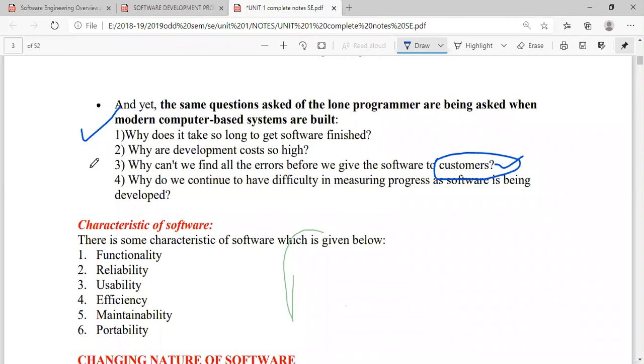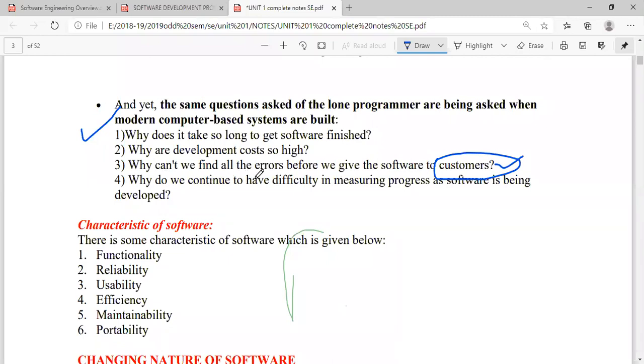Because we need to change the entire design if the customer is not satisfied with our software. So sometimes some errors are not identified at the beginning of the software development. Some errors or defects are found when the customer starts using the software live, right? So these are some queries which may come during the software development.